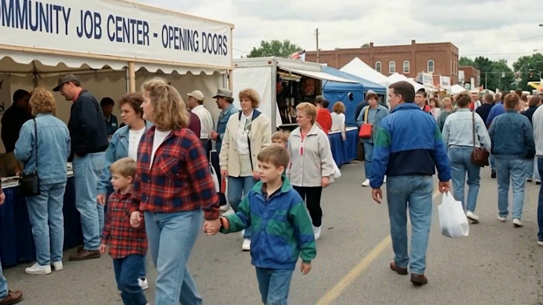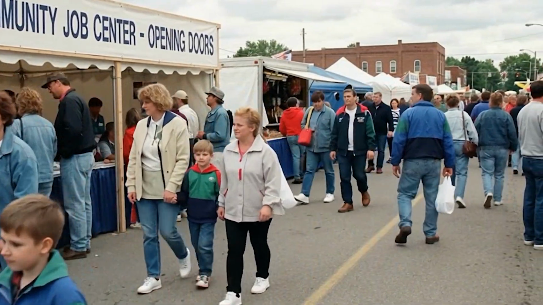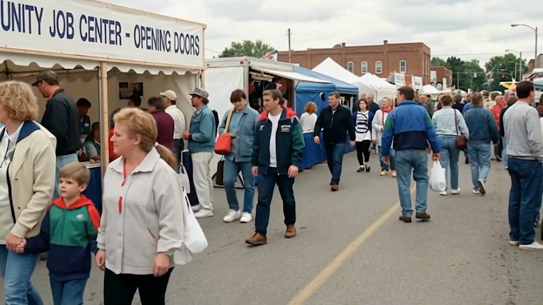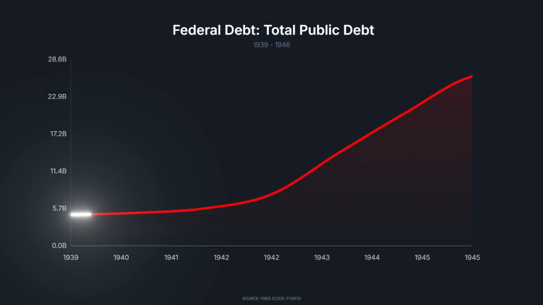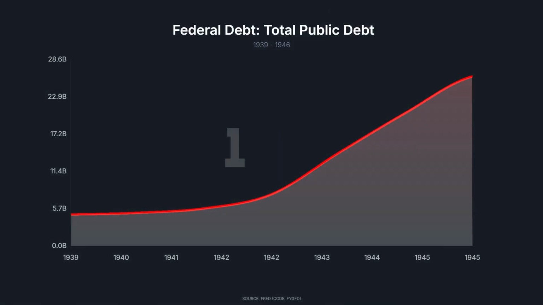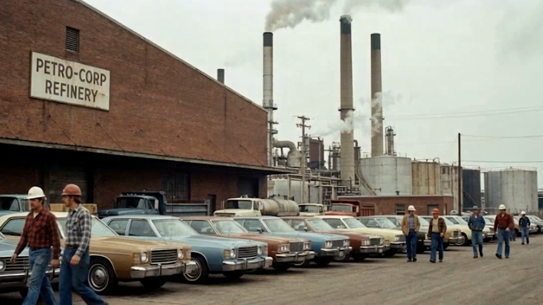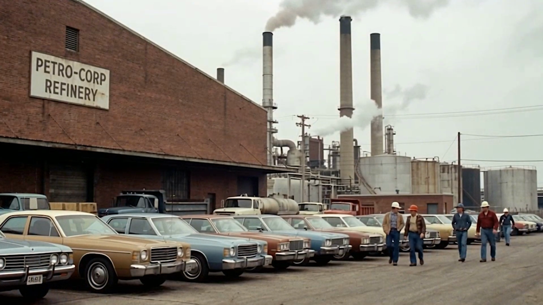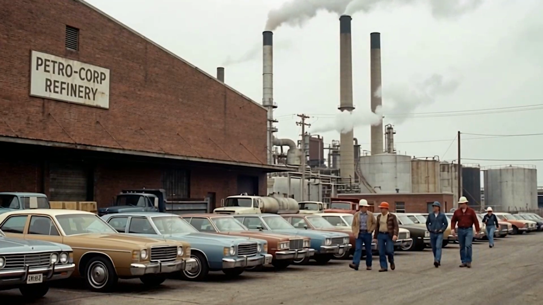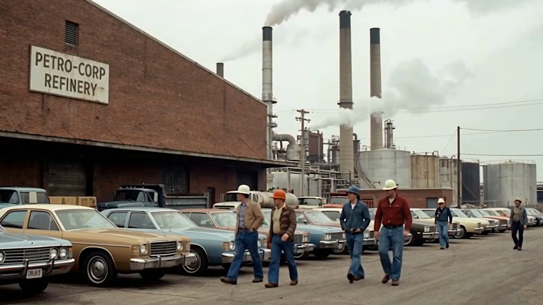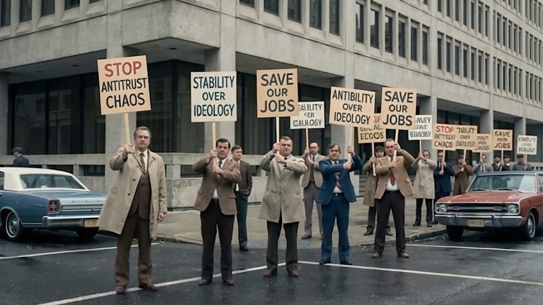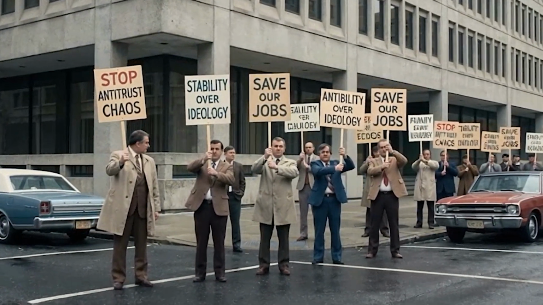FDR took office at the depths of the Great Depression, with GDP collapsed by half. The New Deal and entry into World War II brought unemployment to a standstill, but at the cost of raising the public debt to a record high of 119% of GDP, defining the modern model of state intervention. At the beginning of the century, monopolies like Standard Oil controlled 90% of the market. Teddy used antitrust law aggressively to break up conglomerates, sacrificing short-term stock market stability to ensure long-term price competition.